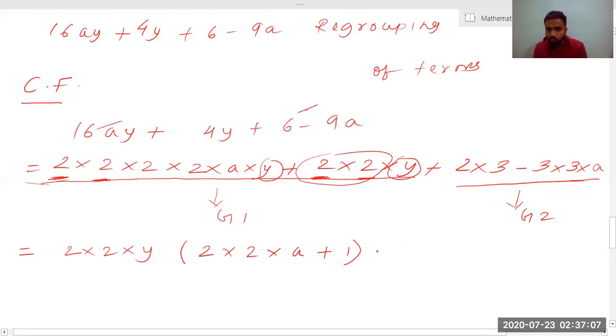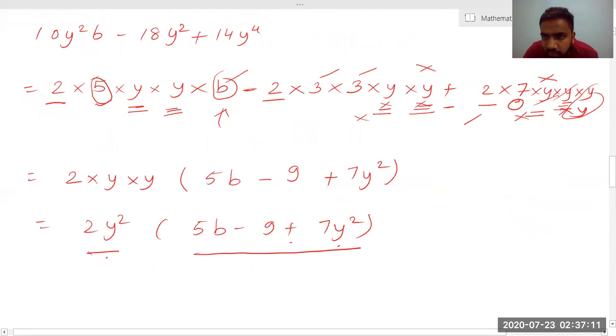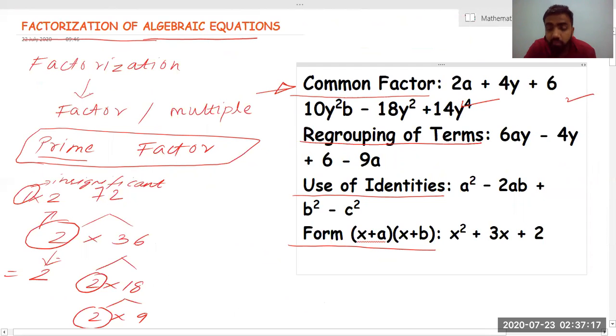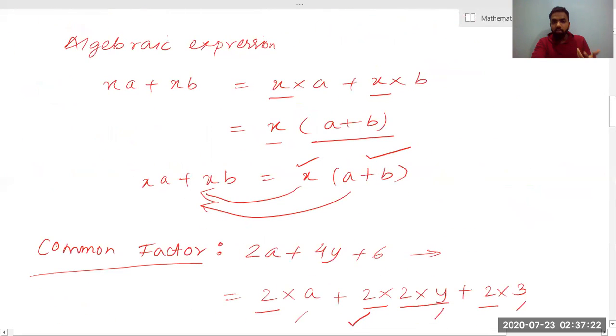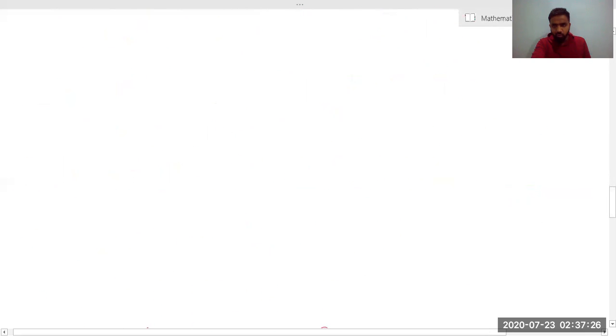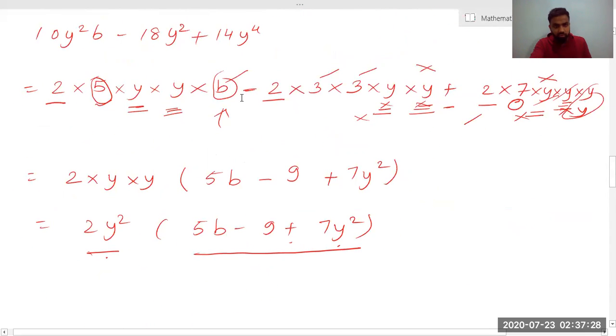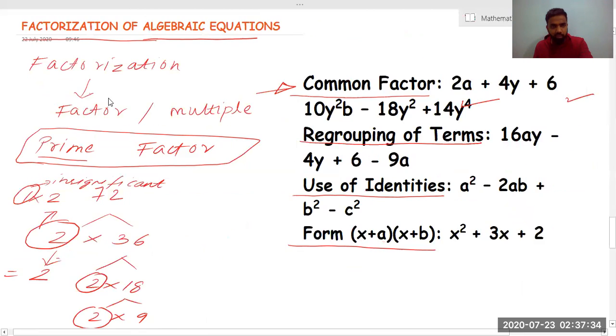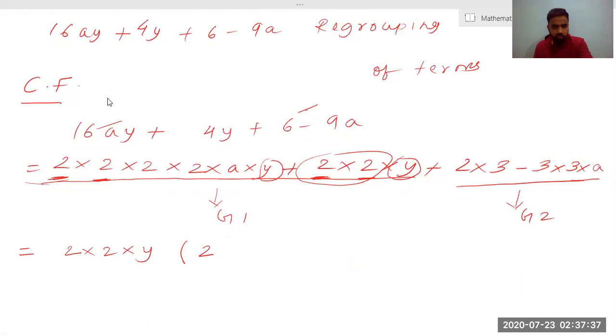Okay. Now I think I have mistaken this question. I think there was not a 1 here. I have written it unknowingly. If I write it, I will not be able to find the grouping properly. That is the issue from my side. That is okay, it happens. I have just misread the question. So that's fine. I'll just simplify this for you. I'll just put it again for you.